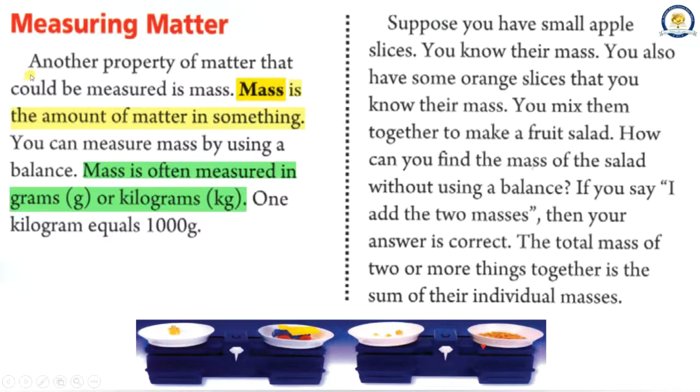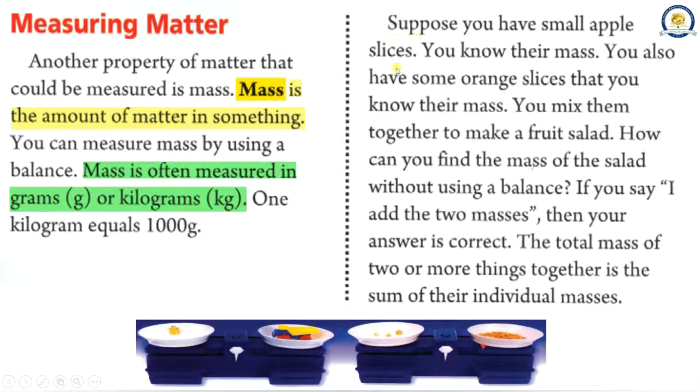Measuring matter. Another property of matter that could be measured is mass. Mass is the amount of matter in something. You can measure mass by using a balance. Mass is often measured in grams, g, or kilograms, kg. 1 kilogram equals 1000 g.